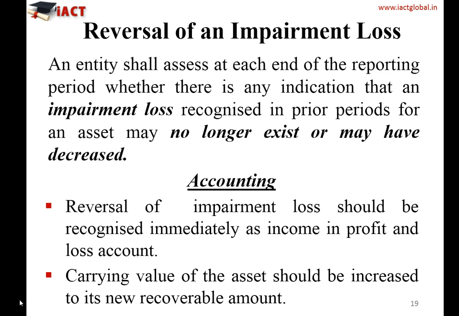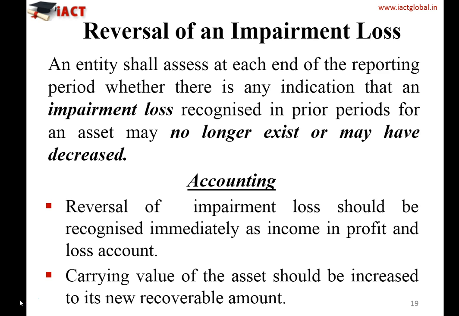It means the loss which you recognized earlier, now you observe that the value of the asset has increased in the market, or maybe the value in use has increased, and that is why the loss which you booked earlier is not actually a loss. Either it no longer exists or it may have decreased, and that's the situation of reversal of impairment loss.